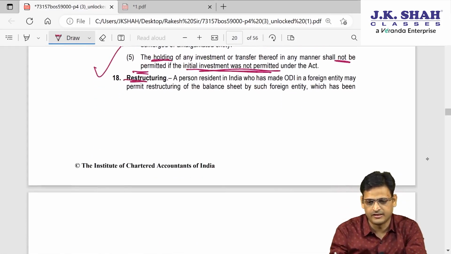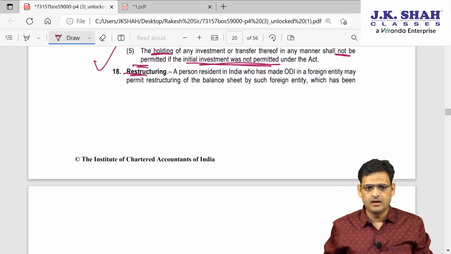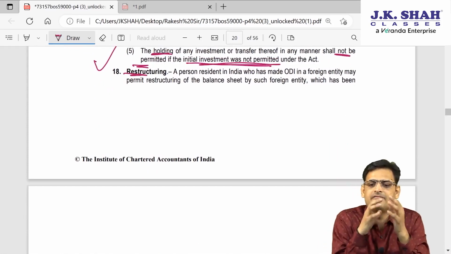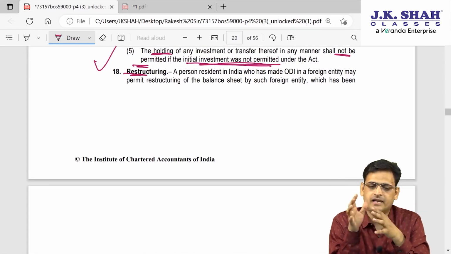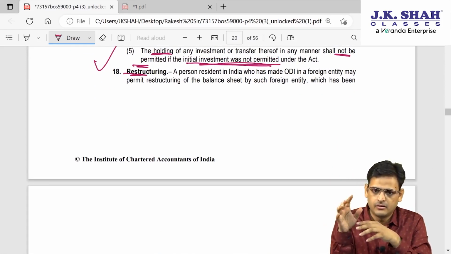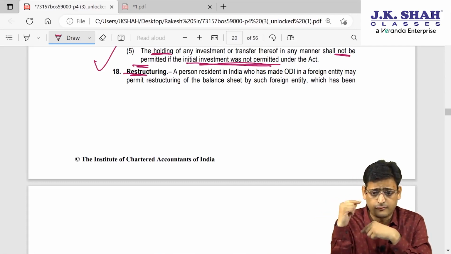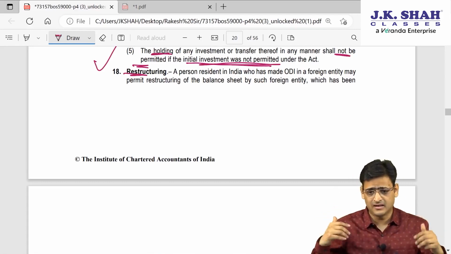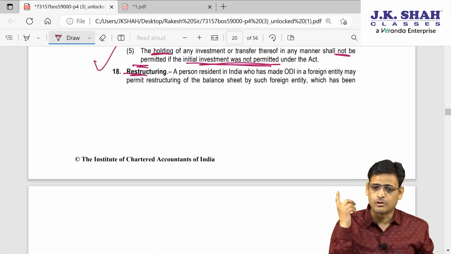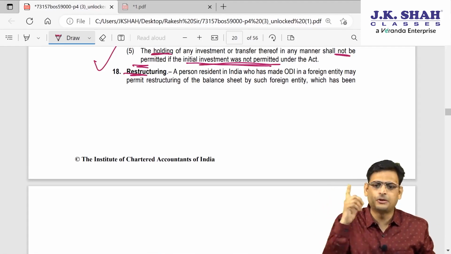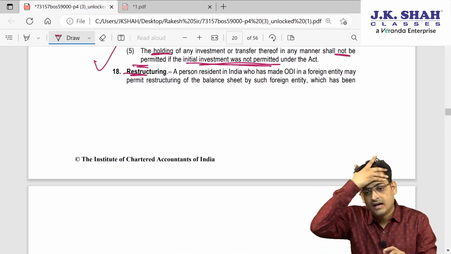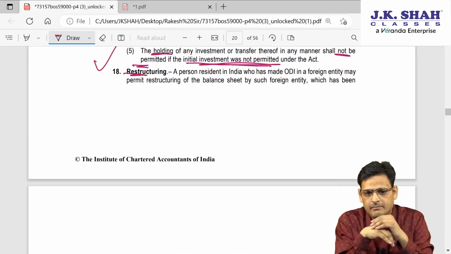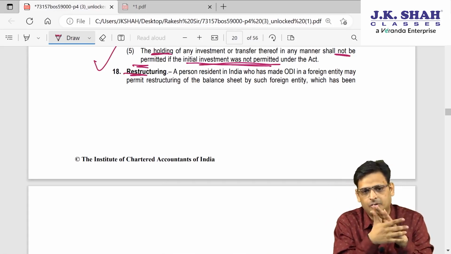Now the next point is, what is restructuring? I have made an investment outside India, let's say in Microsoft. So for Microsoft, can I say I will be the lender? Microsoft is supposed to make payment to me. Are you understanding? For Microsoft, I will be what? Tell me. I'll be the lender and Microsoft is supposed to make payment to me. So this restructuring is about that only.